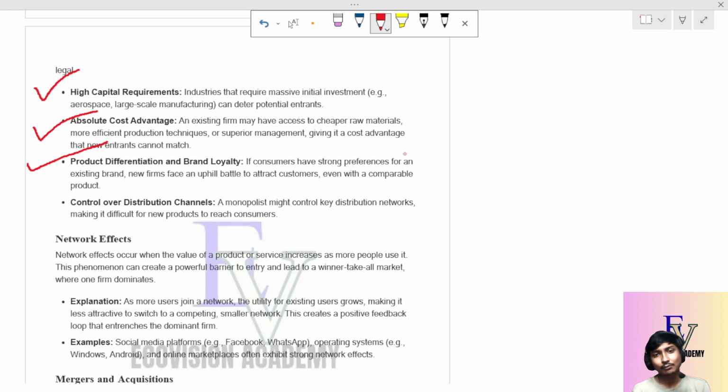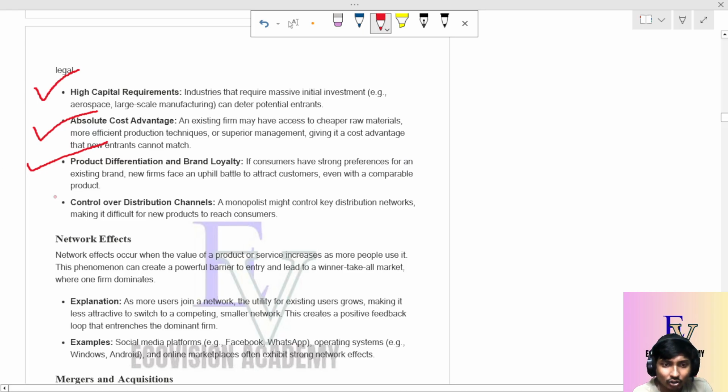Suppose there is an existing brand of a particular pen company, and I am just entering the market, and I am also producing the pen, but with a different company name. But since the pen is a brand, it has brand value, so due to product differentiation and brand loyalty, the market for pens will be controlled by that company, not by us.